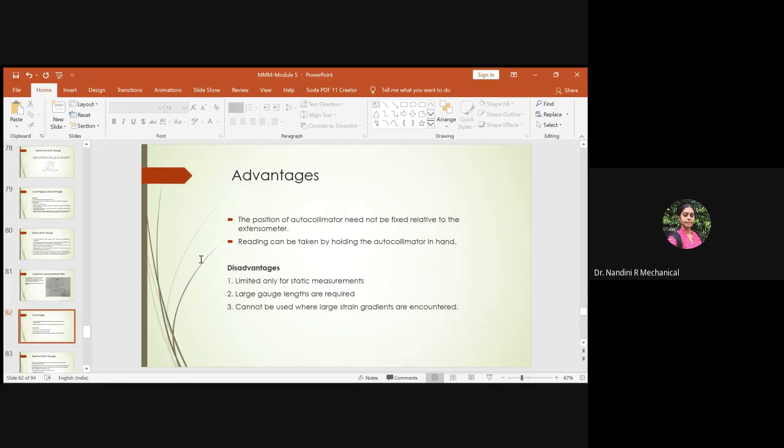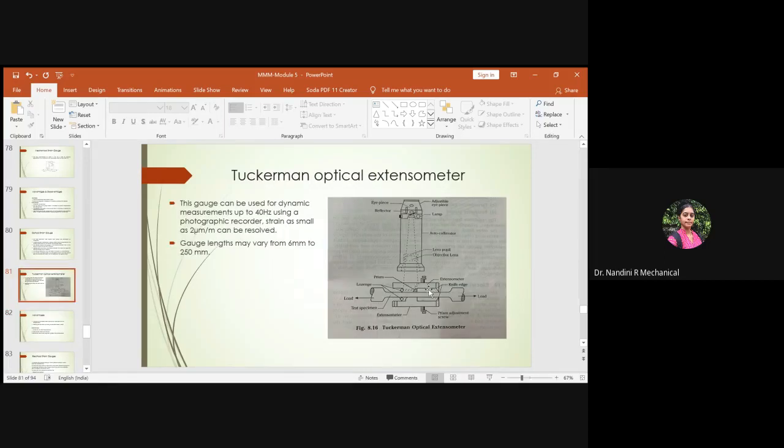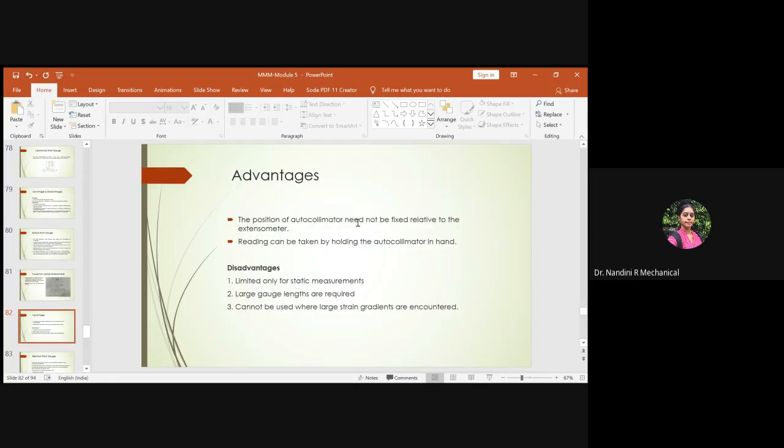But along with this, you should also be knowing what its advantages and disadvantages are. Coming to the advantages, the position of the autocollimator need not be fixed relative to the extensometer. It is not like you have to fix it with many constraints, that it has to be located in one position only. The position of the autocollimator need not be fixed relative to the extensometer, so it has flexibility.